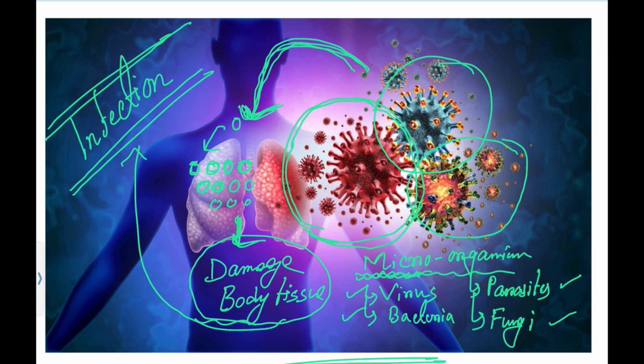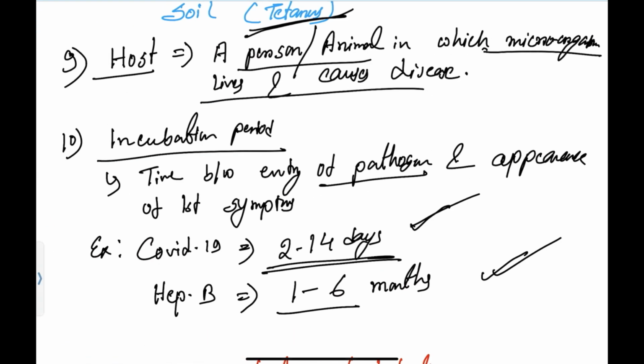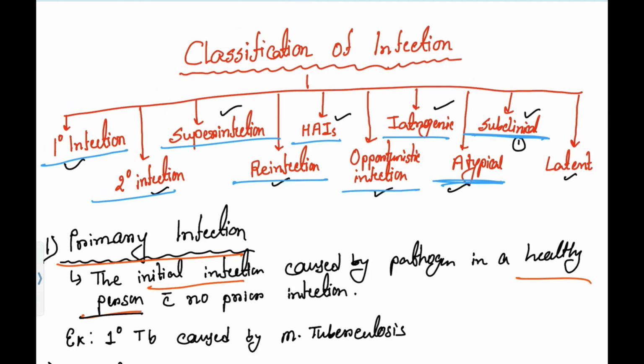As you already know, our infection session is going. Before starting today's session, we will briefly summarize what we have discussed so far. I took a total of 2 classes till now. In the first class, we discussed infections, their definitions and the important basic terminologies. In the second class, we discussed the classification of infections in detail: primary infections, secondary infections, superinfections, reinfections, healthcare associated infections, opportunistic infections, iatrogenic infections, atypical infections, subclinical infections, and latent infections. And we took a few MCQs to assess our knowledge.